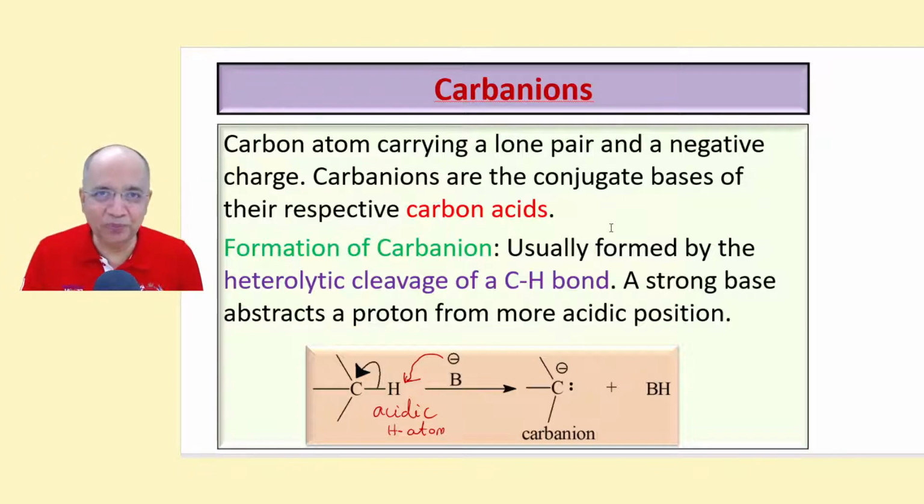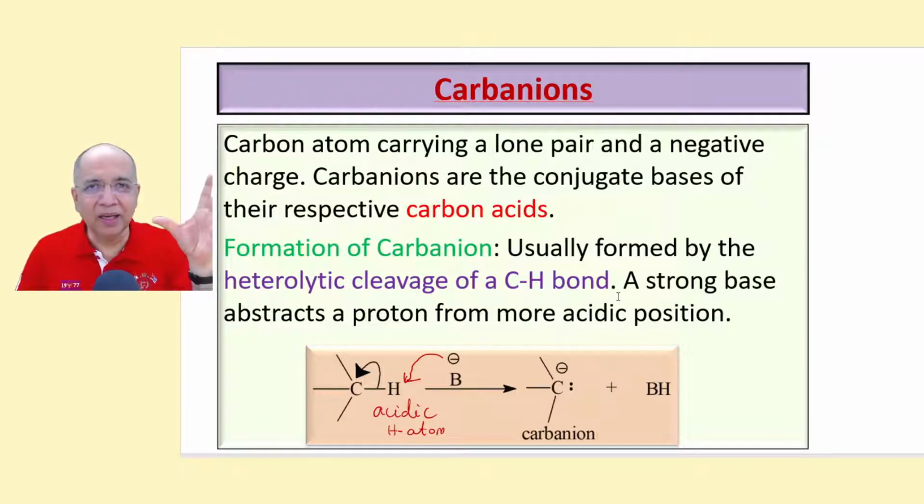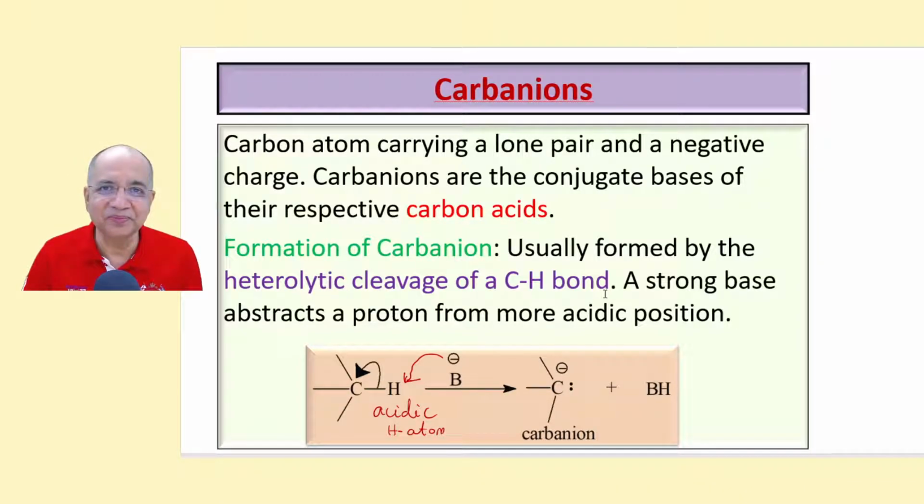Stay patient, not the disease patient. With patience, we'll have a separate video on carbon acids. Where a proton is lost from carbon atom, it is a carbon acid. So carbanions are nothing but the conjugate bases of their respective carbon acids. For example, acetylene, CH triple bond CH. If H plus will be lost, it will be ethinide ion or acetylide ion. Right?